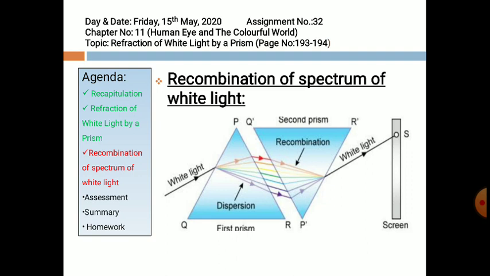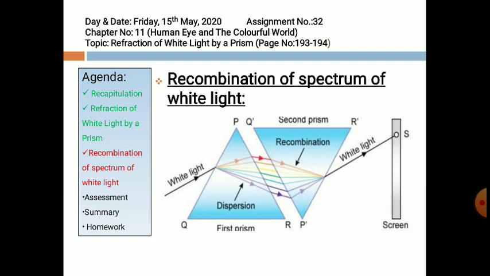Hence, if we have to split white light into its constituent colors, we will use only one prism. And if we have to recombine the dispersed white light, then we will use 2 prisms, and the second prism will be placed inverted with respect to the first prism. So the light emerging from the second prism will be white light, as shown in the figure.